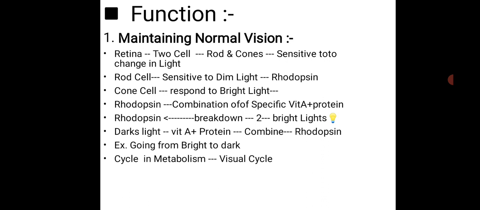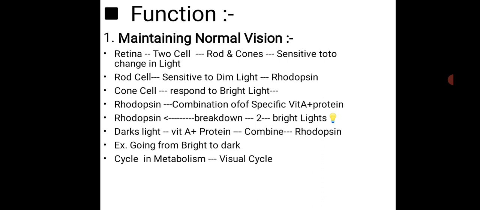Now rhodopsin is broken down by bright light. It is in the rod cell. It is broken down when bright light enters our eyes. Then rhodopsin is broken down into vitamin A plus protein. They are made up of vitamin and protein.